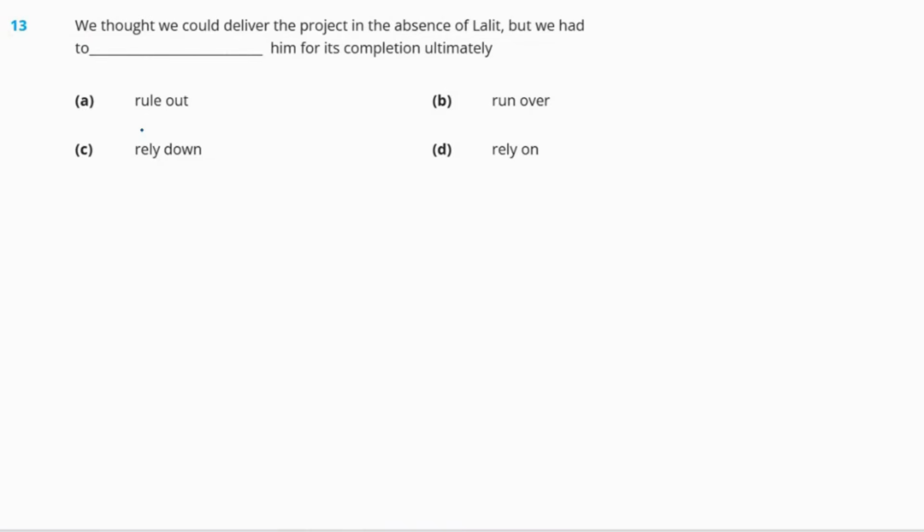Next is rely down. And the next one is rely on. So rely on means to depend on. So out of all of these, the right answer will be option D, rely on.